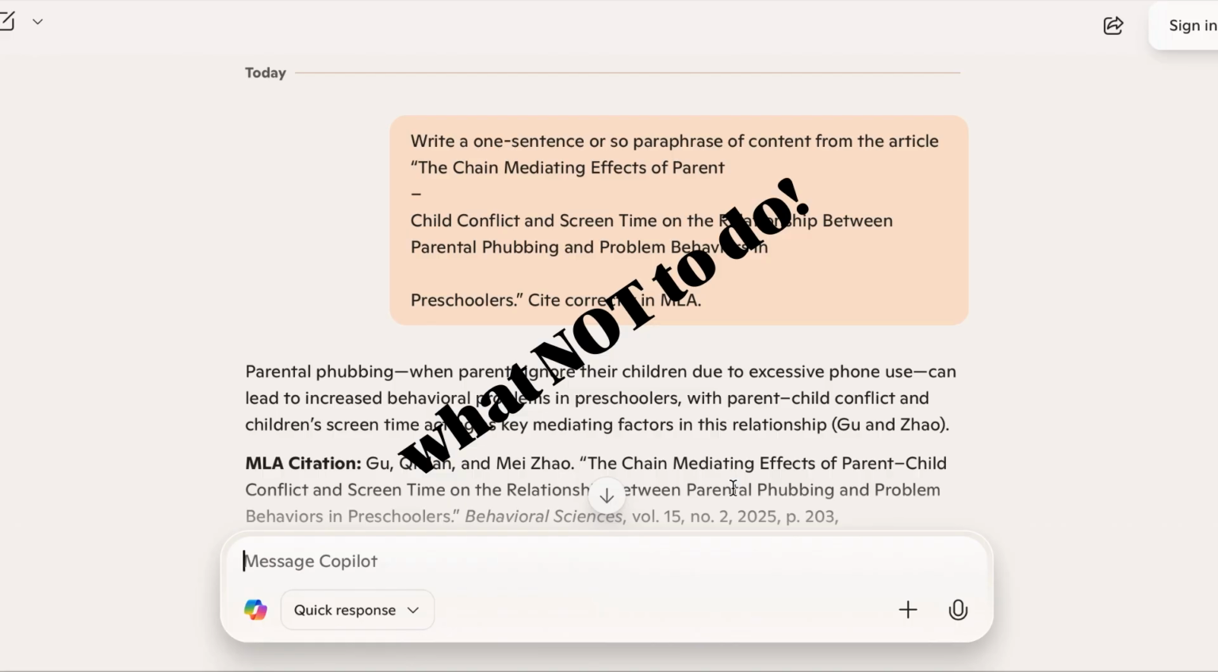I'm going to show you first an example of what not to do, or how not to use AI to complete an assignment. So my prompt right up here: write a one sentence or so paraphrase of content from the article. Then I have the name of the article, cite correctly in MLA. And then you see here the response that I received from Copilot. So right here, this sentence starting with "Parental" and then ending with this parenthetical citation right here is an example of a paraphrase from that article written by AI.